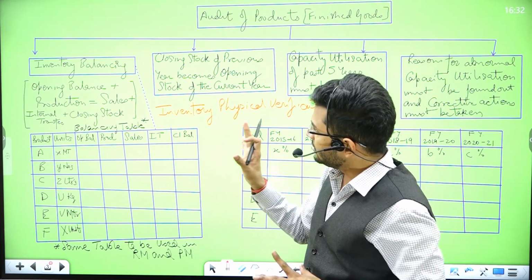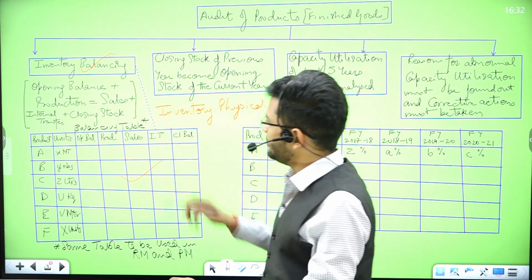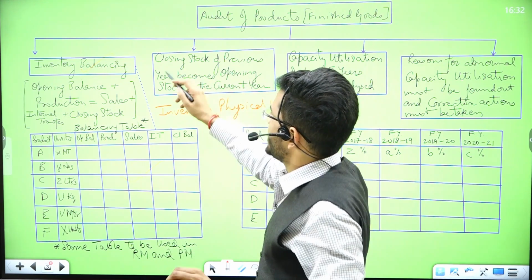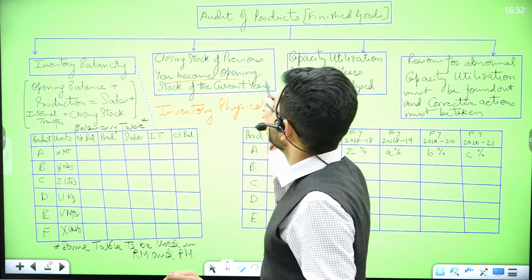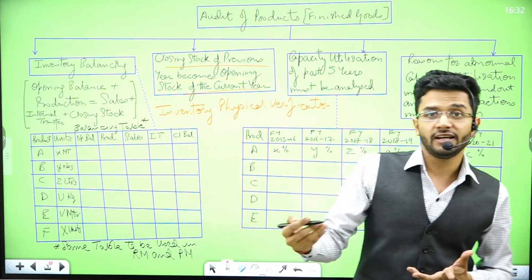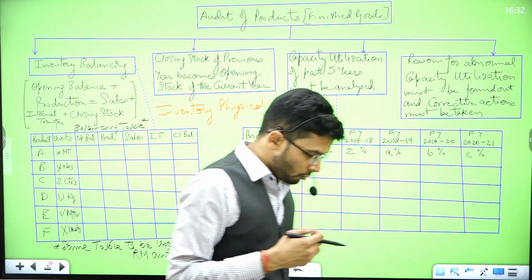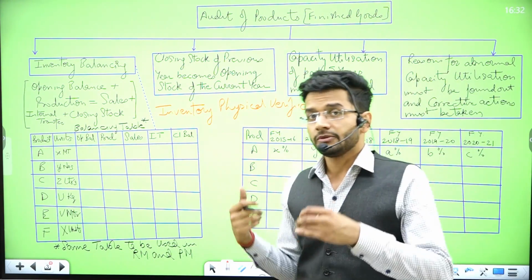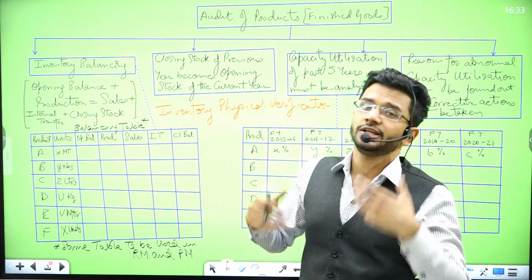So that is how the first step which I'll take is inventory balancing, and this is an example table of inventory balancing. All right. The second step, which I've already discussed with you, is that the closing stock of the previous year becomes the opening stock of the current year. So no rocket science in it, nothing to verify or scrutinize in it, because the closing stock of the previous year forms the opening stock of the current year as it is.